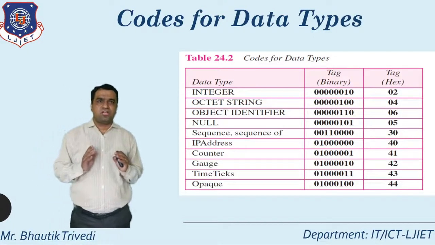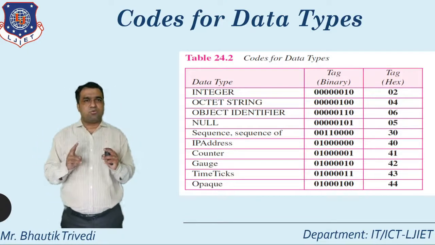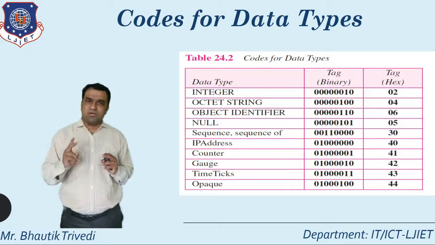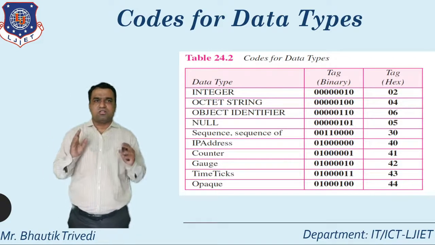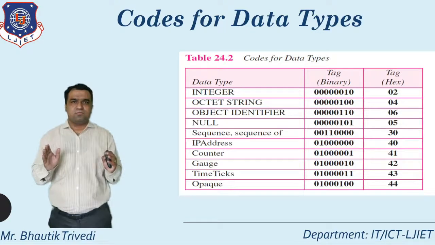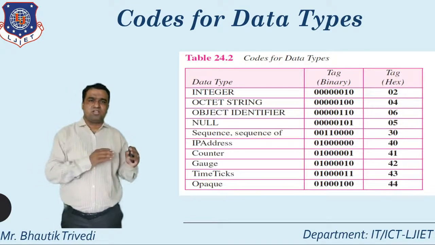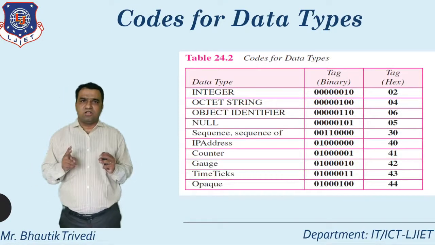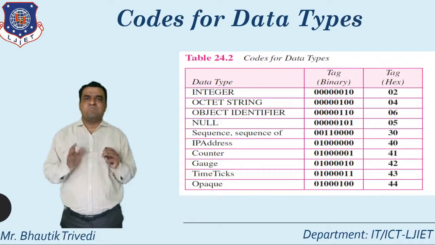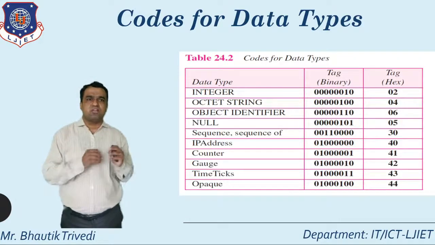Again, the most important thing: SMI supports mainly 3 functionalities. First one, the total focus on the object side; second one, the object identifier; third one, the data types; and fourth one, the encoding method.